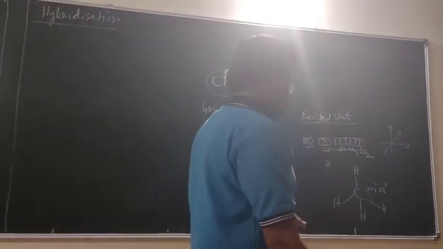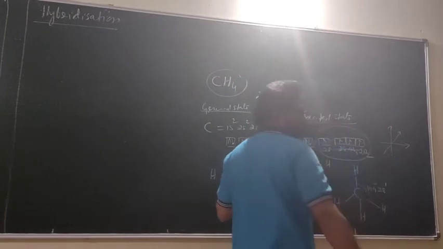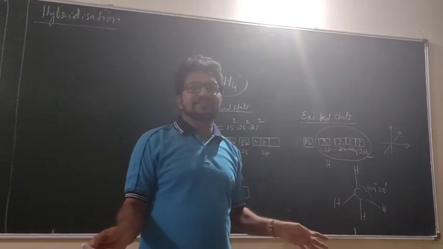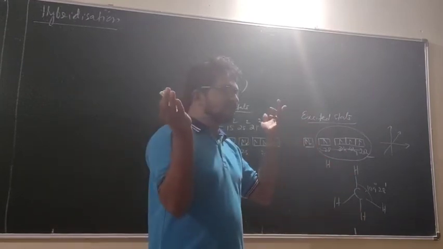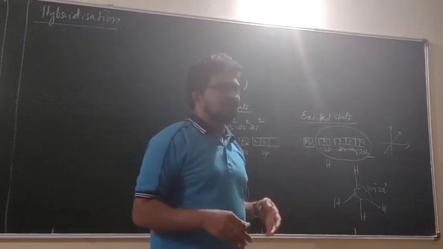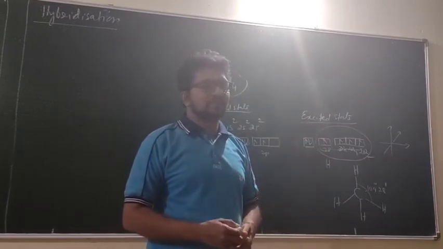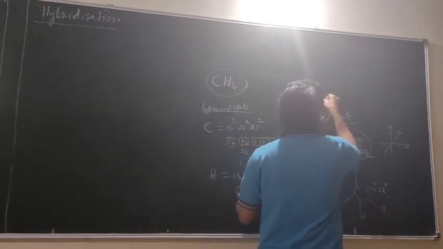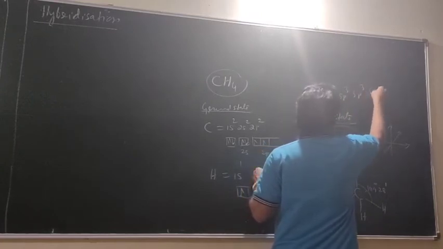So that is why these four orbitals, what would have happened? They have hybridized. What is hybridized? Mixed. How many are mixed now? 4. How many new orbitals are produced? 4. Then what is the name of these 4 orbitals? sp3, sp3, sp3, sp3.